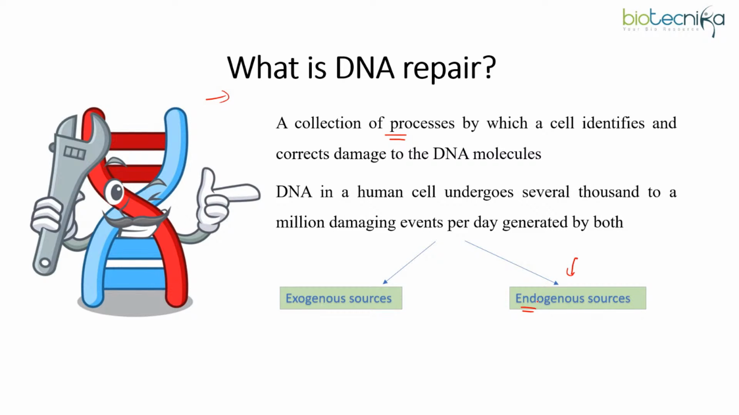So that makes DNA repair really important, so that the DNA damages could be fixed and the integrity of the DNA could be maintained. Just read out the statement. DNA in a human cell undergoes several thousand to a million damaging events per day. So just imagine if these damaging events won't be fixed, what would happen? Mutations could be caused in the DNA. So the transcription and translation processes could get affected.